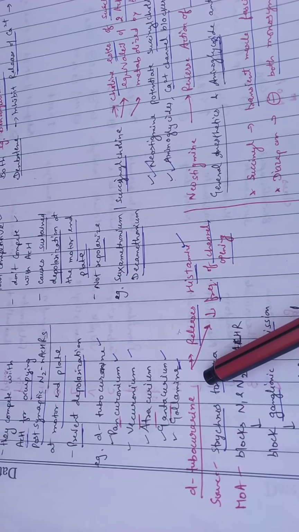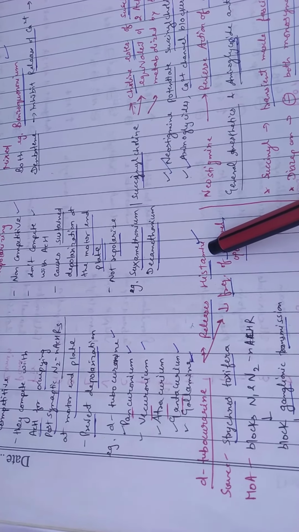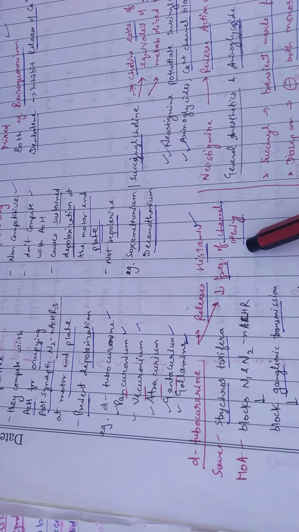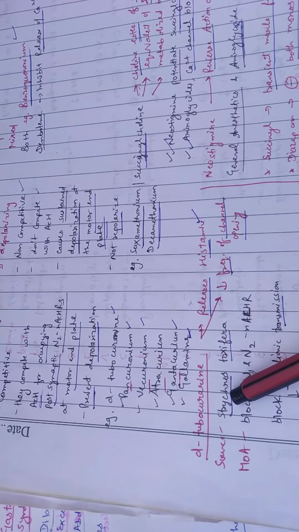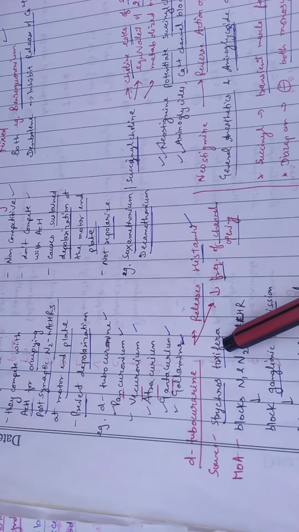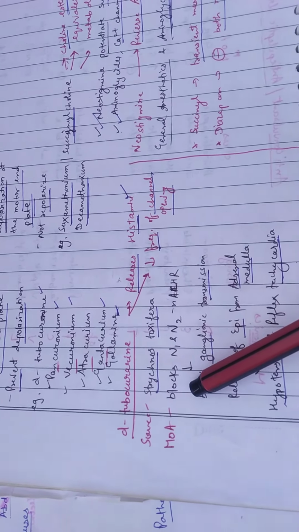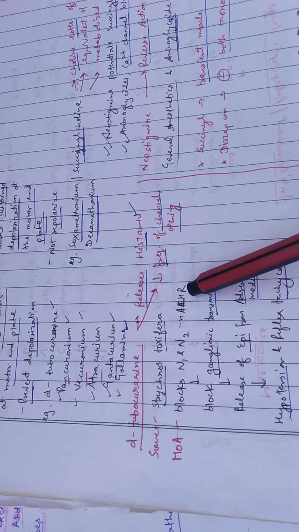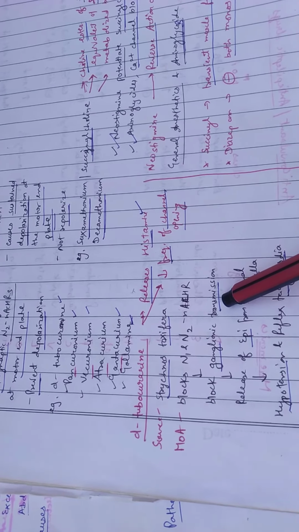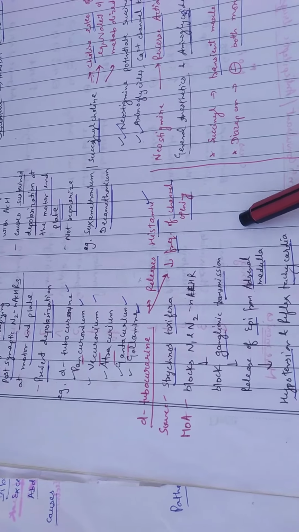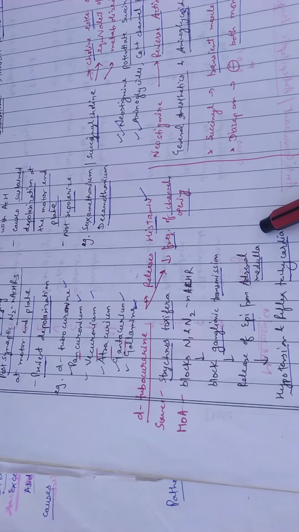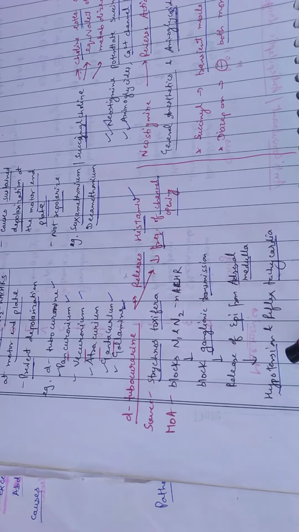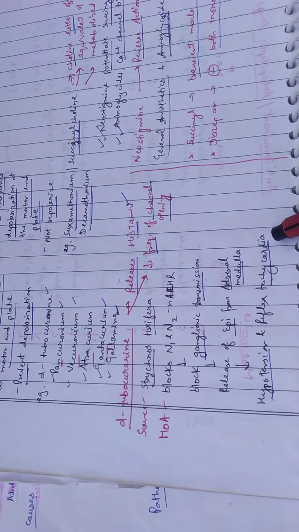D-tubocurarine releases histamine and decreases the frequency of the channel opening. D-tubocurarine arises from the source Chondrodendron tomentosum. How does it act? It blocks the N1 and N2 acetylcholine receptors, which blocks the ganglionic transmission. No acetylcholine transmission will occur, and there is release of epinephrine from the adrenal medulla. Epinephrine, we know, causes hypotension and reflex tachycardia.